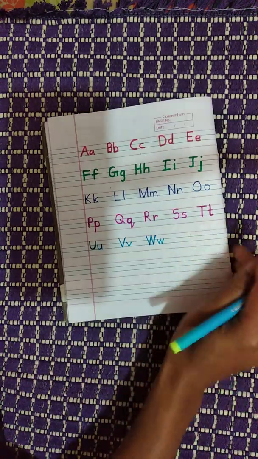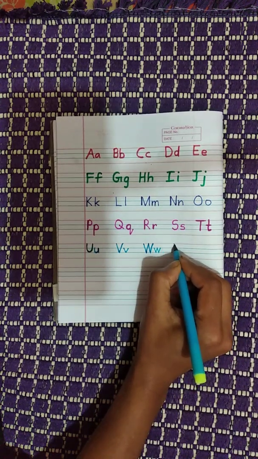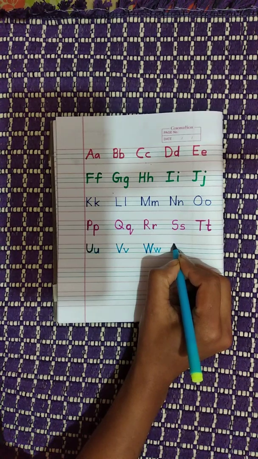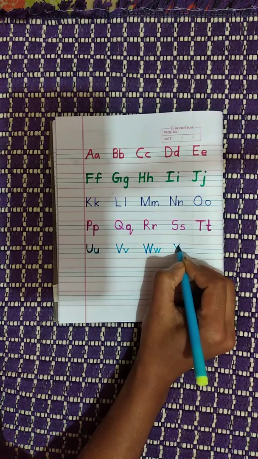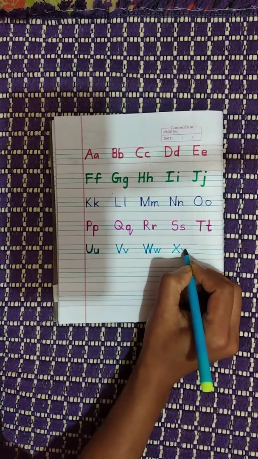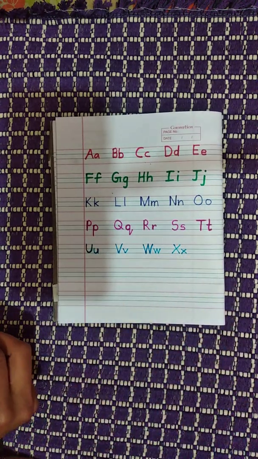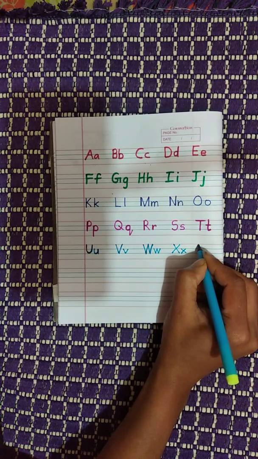Then X. Next alphabet is X. Slant. From upper side, you should come towards down, slant. Then from here, slant. X. Small x is also similar to uppercase X. Then Y.